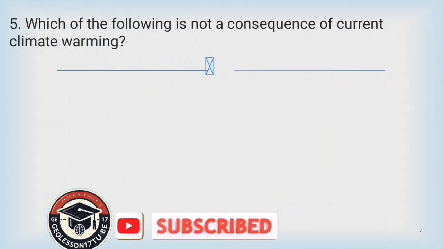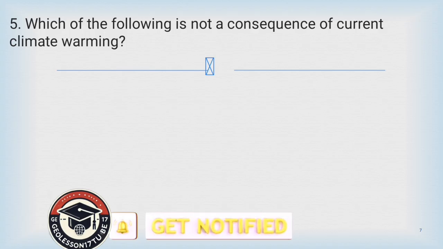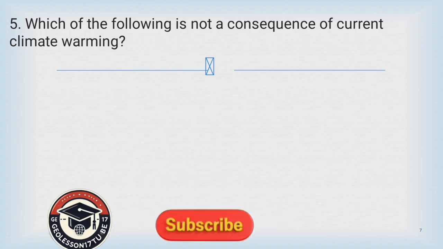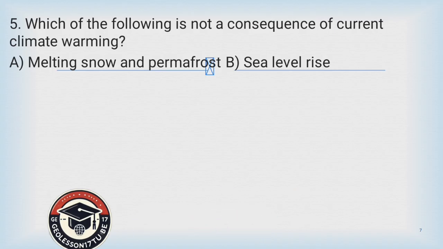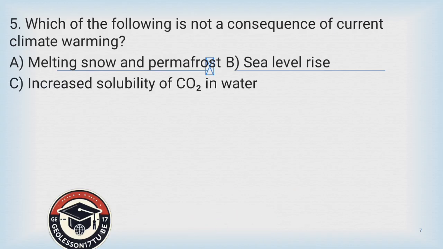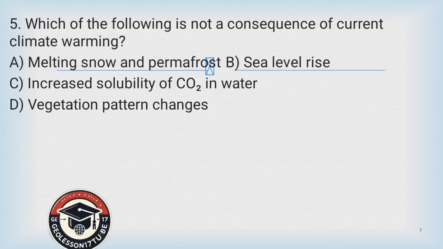Question number 5. Which of the following is not a consequence of current climate warming? A. Melting snow and permafrost. B. Sea level rise. C. Increased solubility of carbon dioxide in water. D. Vegetation pattern changes.